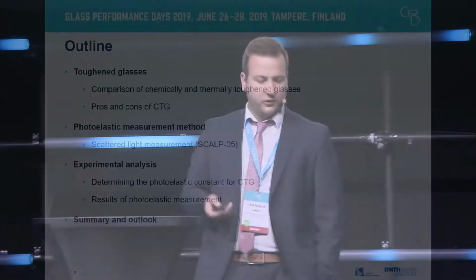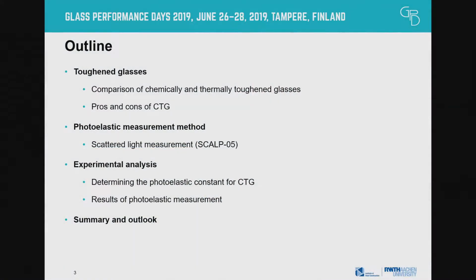Here's a short outline of my presentation. First, I'm going to tell you about the possibilities of toughened glass and compare it to the thermally toughened version, which we all know. Later, I will introduce the method of photoelasticity measurement and explain which device we used and why we had to choose this one.